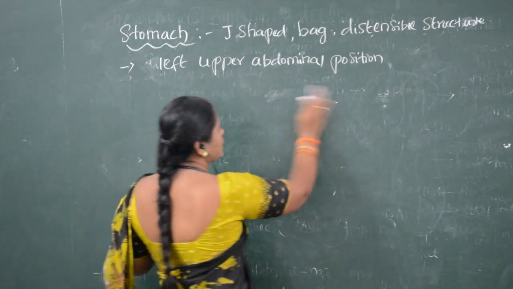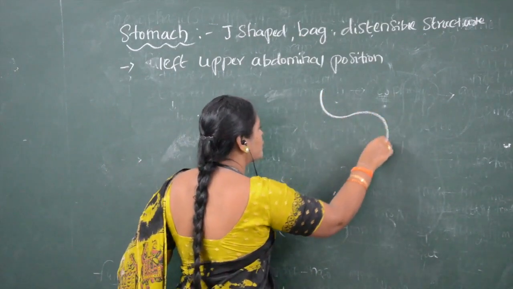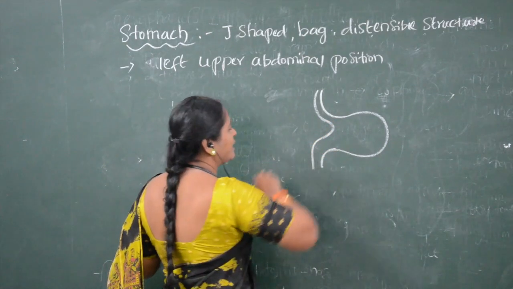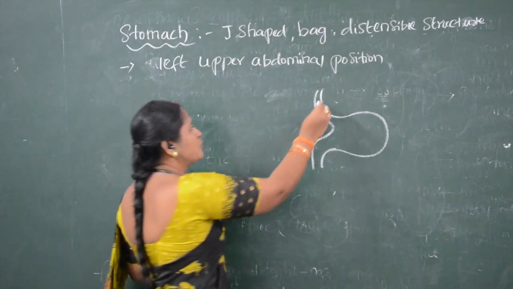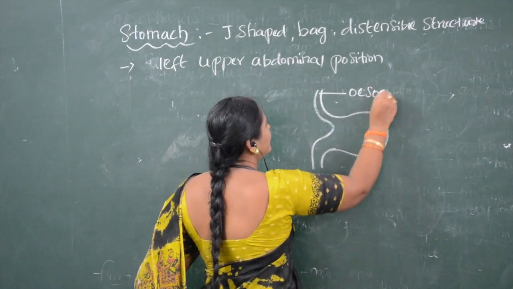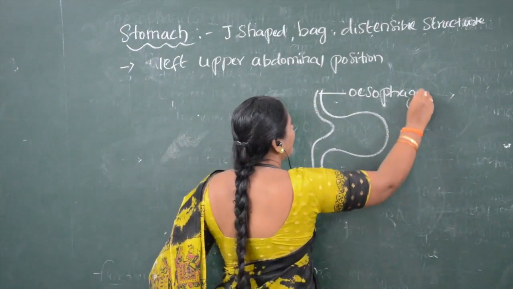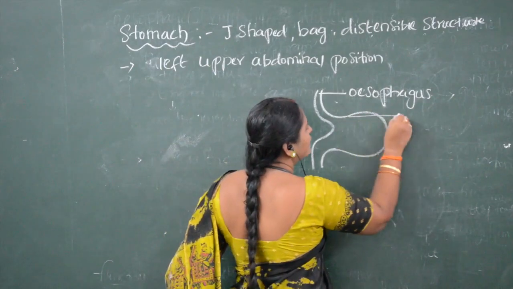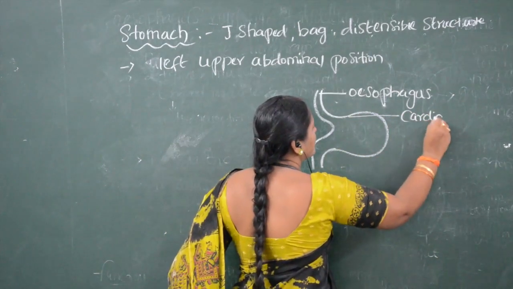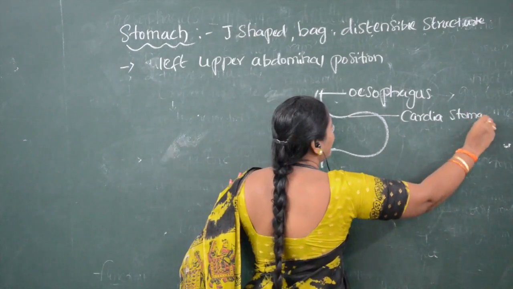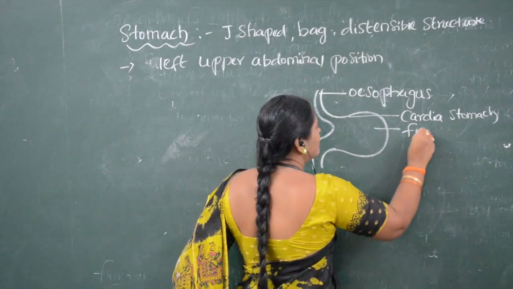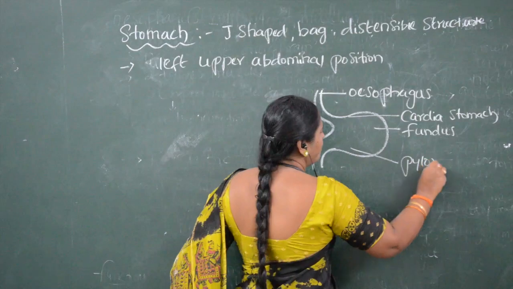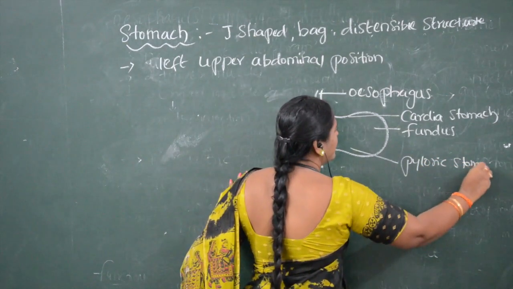If you look at the structure of the stomach, it consists of three parts. The three parts of the stomach are the cardiac stomach, the fundus, and the pyloric stomach.